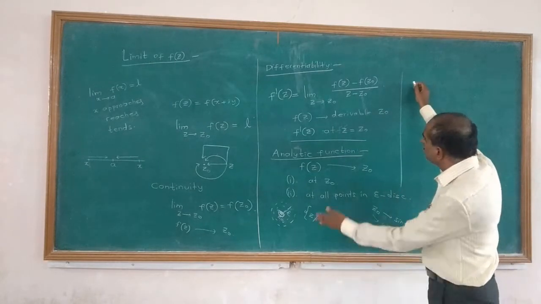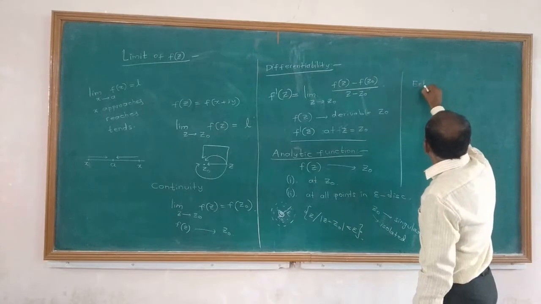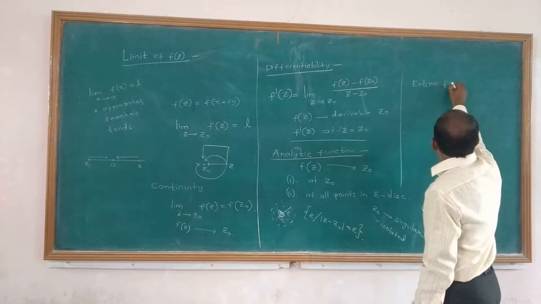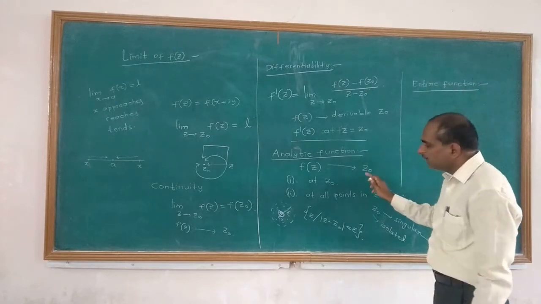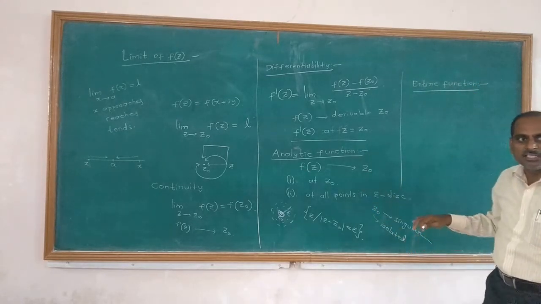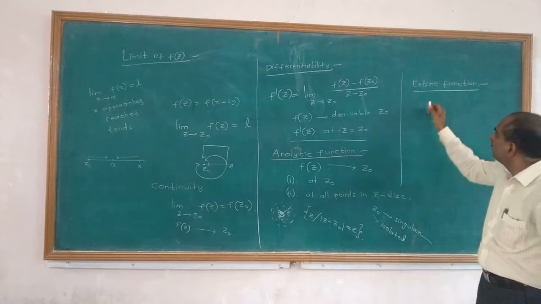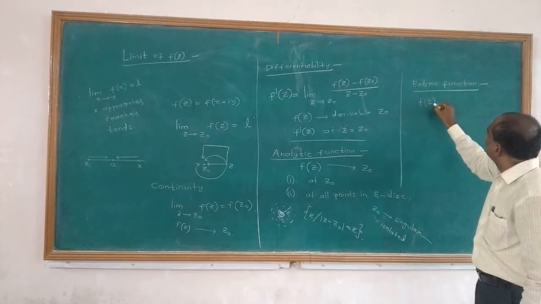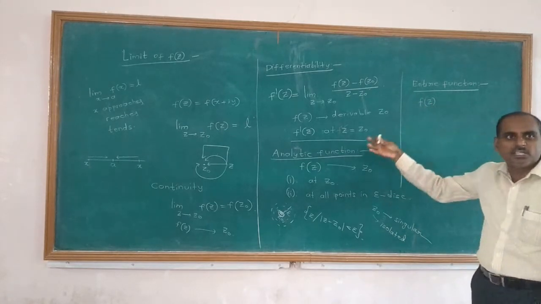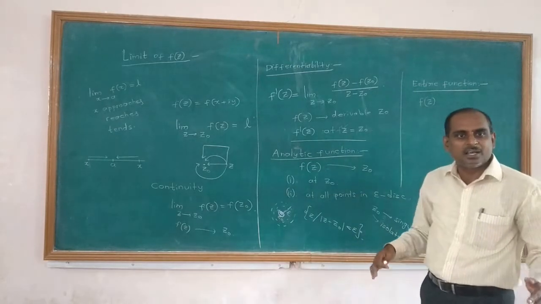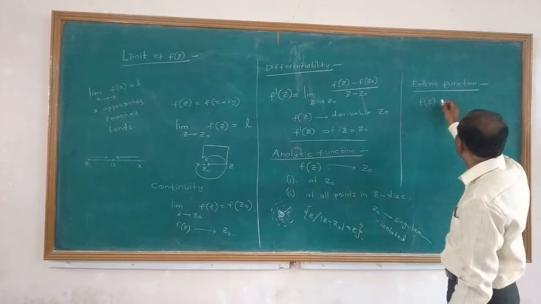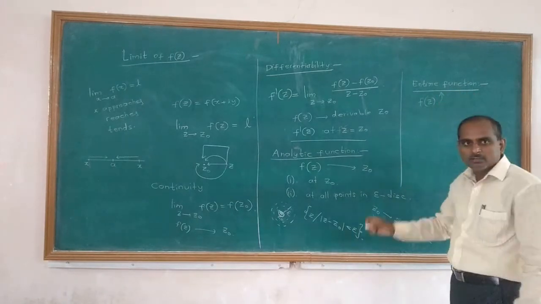Now there is one more definition: entire function. Here we are no longer talking about one point only. If you take all the points in the complex plane, if f of z is analytic everywhere in the complex plane, that means at all points in the complex plane, then f of z is said to be an entire function.